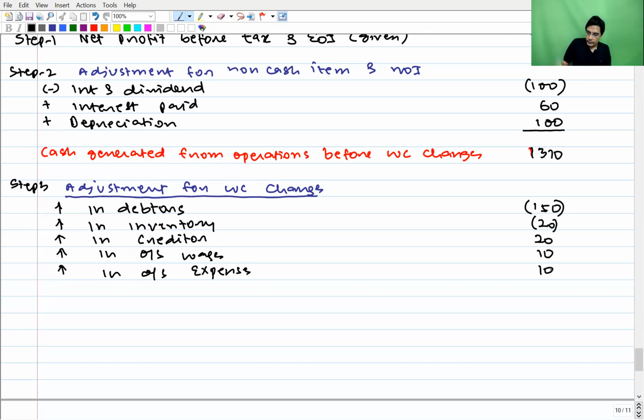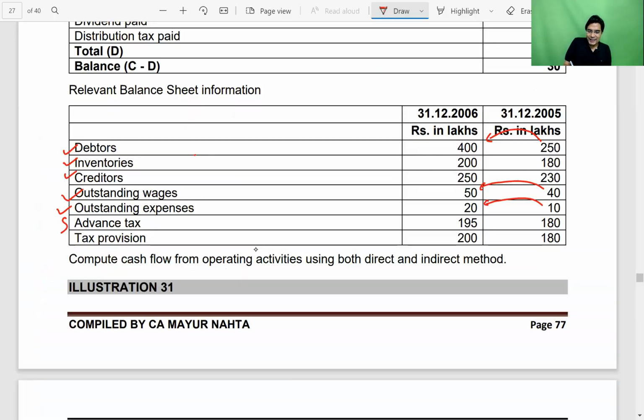Then, guys, advance tax and tax provisions are not operating current assets and current liabilities. They are considered separately, so we don't reconsider them over here. They are considered separately in step 4.